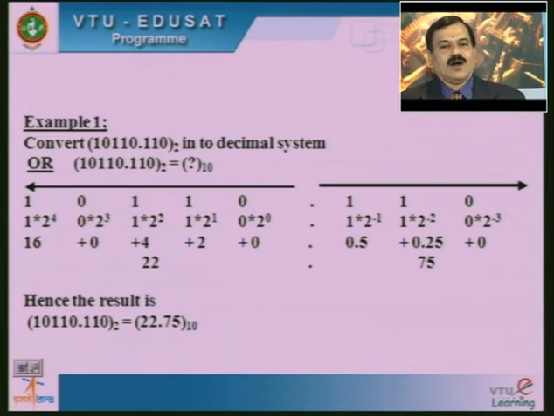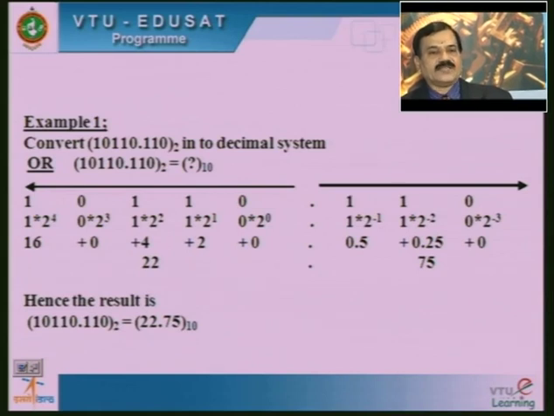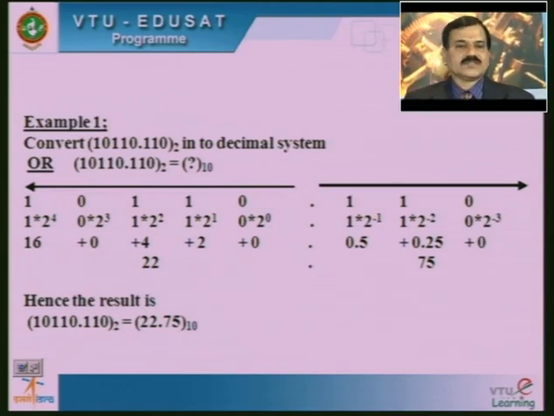Similarly, after the decimal point, the first binary number must be multiplied by 2 to the power minus 1, the second number by 2 to the power minus 2, and the third number by 2 to the power minus 3. So when we look at the decimal equivalent values, we can list the most significant bit: the value becomes 16, and the next value is 0. 1 into 2 to the power 2 becomes 4, 1 into 2 to the power 1 becomes 2, and 0 into 2 to the power 0 becomes 0.